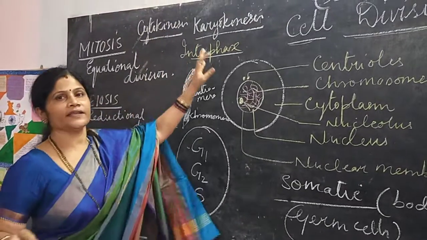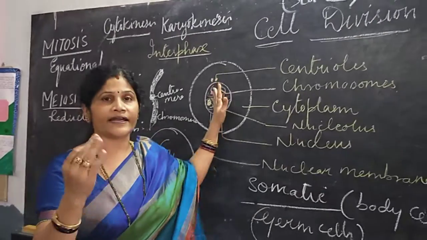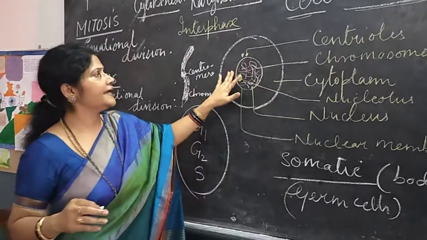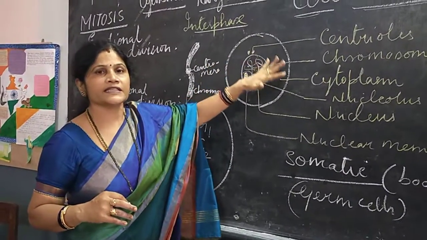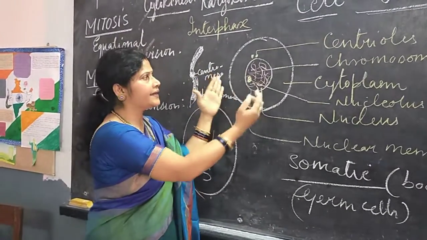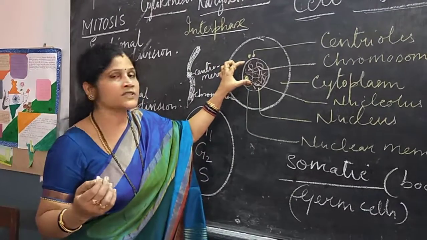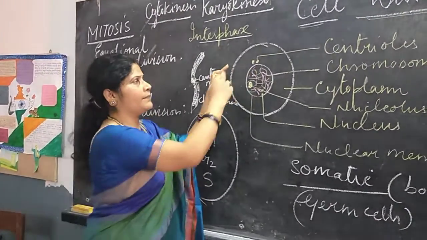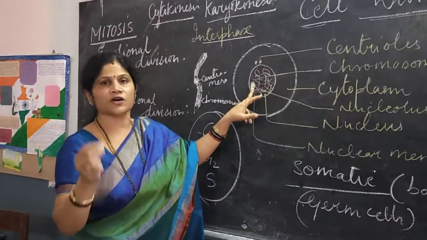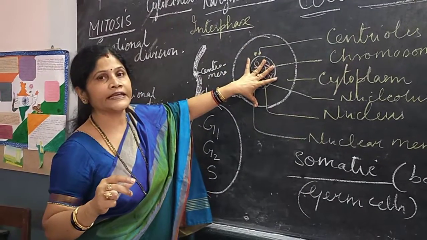So what is karyokinesis? Nuclear division. This nuclear division is divided as interphase, prophase, metaphase, anaphase and telophase. Let's see, interphase is the phase where the cell contents get enlarged. Mostly the nuclear contents get enlarged and thickened, and each chromosome which was in the form of a network becomes stout and thick. The nuclear membrane becomes thick and clear, and the nucleolus also starts becoming thicker, and this is found only in the case of interphase.